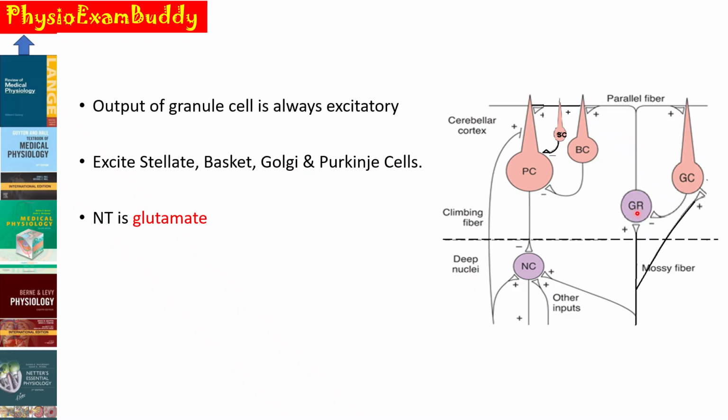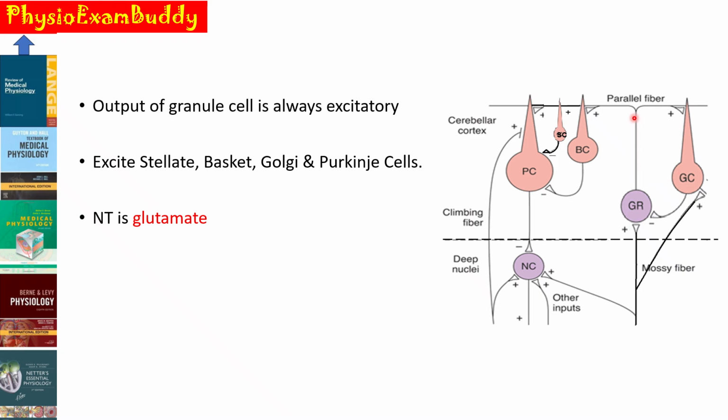The output of the granule cell is always excitatory, that is why the plus sign, and this granule cell will excite the stellate cell, basket cell as well as the Golgi cell.